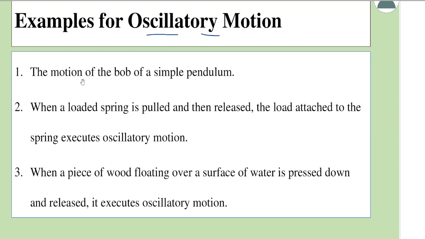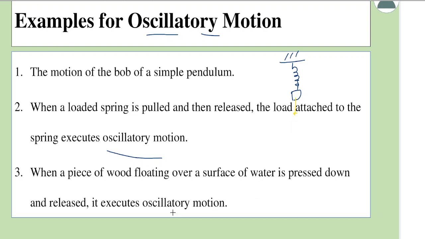Second example is when a loaded spring is pulled and then released. The load attached to the spring executes oscillatory motion. We saw earlier that if you take a spring and attach a mass to it, this is called a loaded spring, which means some mass is attached to the spring, and then if you pull it down and leave, it will start to oscillate.